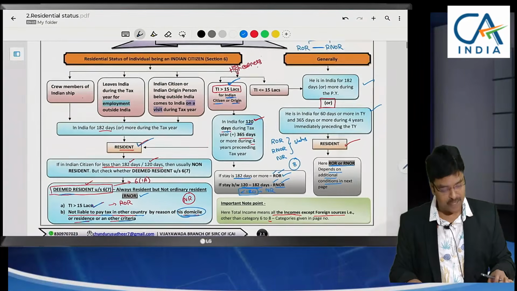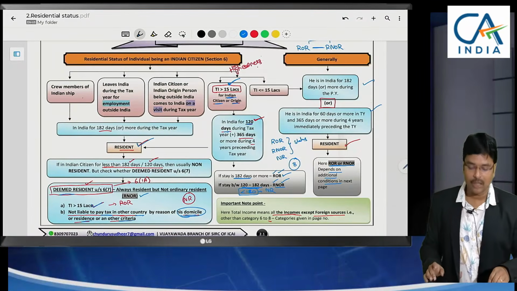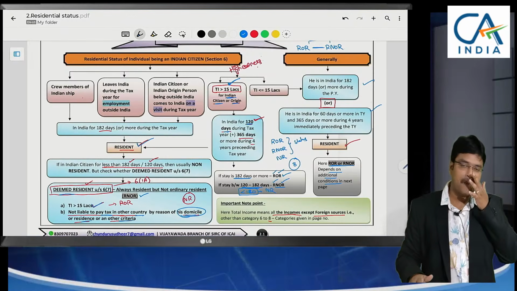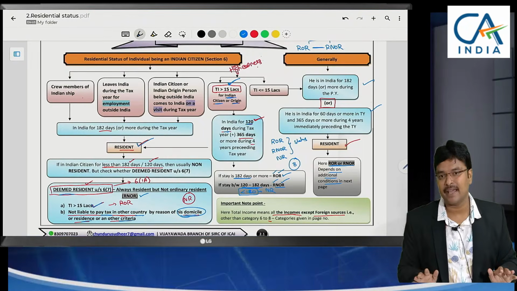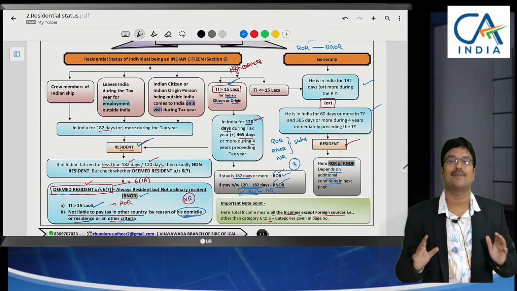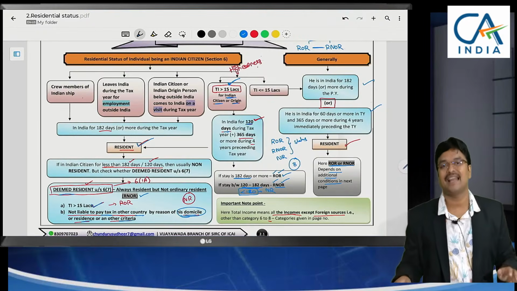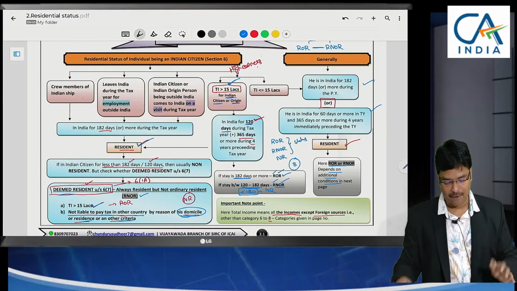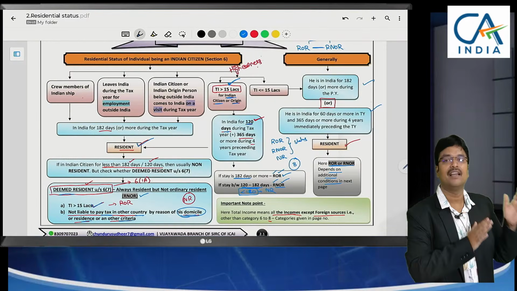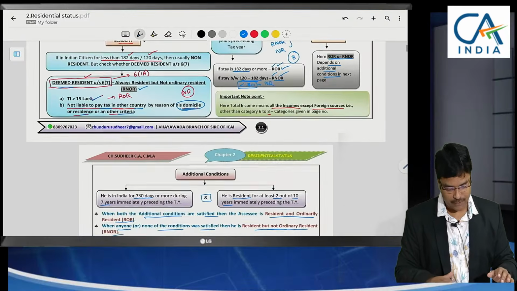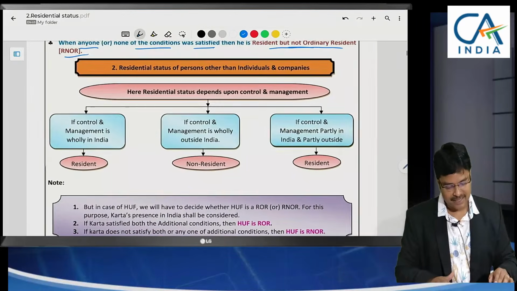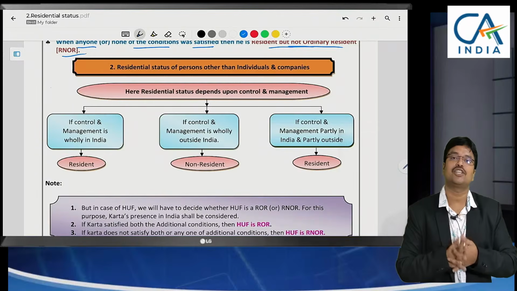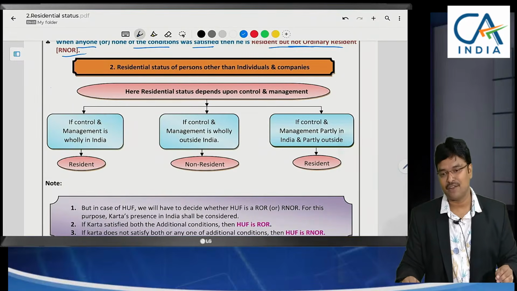So, is this first page very clear, sir? Analyzing all the provisions regarding number of days, I have presented them in the most effective manner, so that we can understand the concept very easily. For that purpose I have presented it in this chart mode. I have categorized them into Indian citizen and general persons, so that we get more clarity. So, by this we have completed the residential status of an individual.